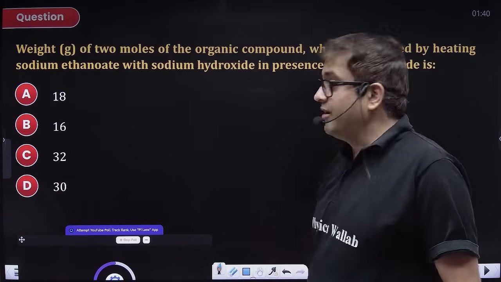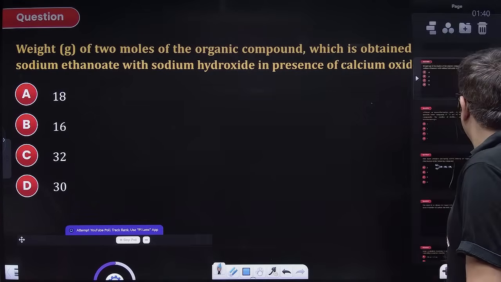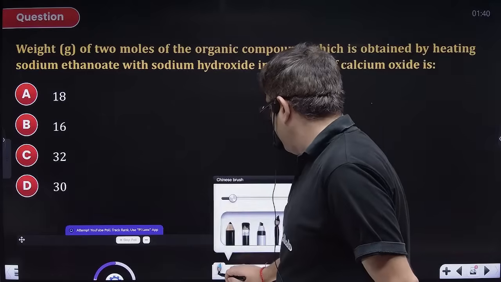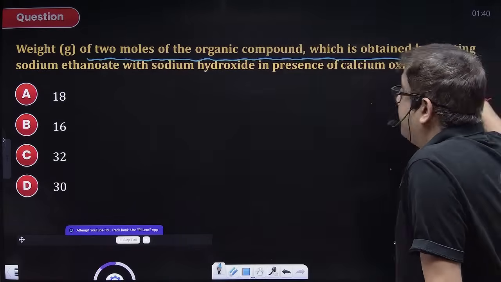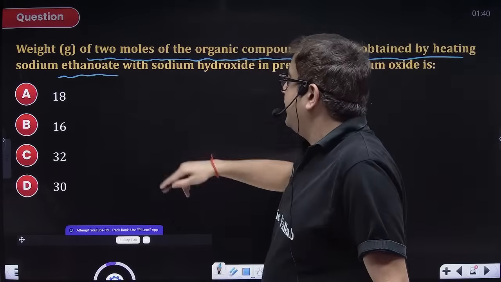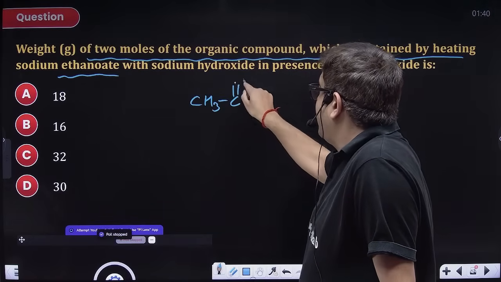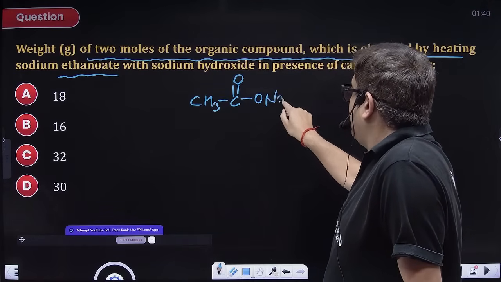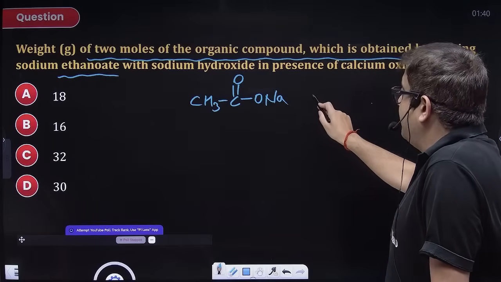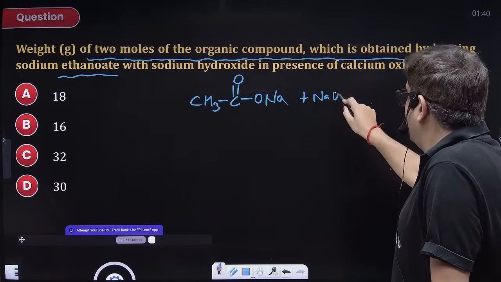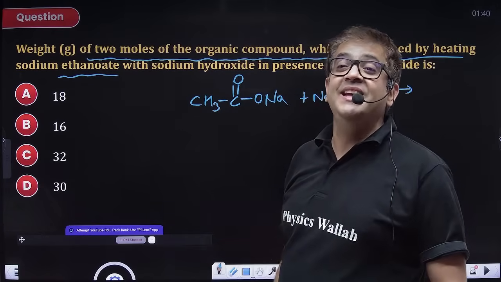Chalo, good. Now, next question says you have to give the weight of 2 moles of the organic compound which is obtained by heating sodium ethanoate. Ethanoate, as in 2 carbon, a salt of ethanoic acid, in presence of calcium oxide. So I am heating with NaOH in presence of CaO. So this is a classic case of soda lime decarboxylation.